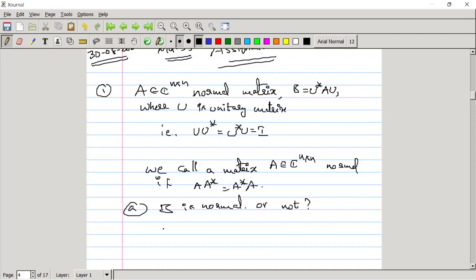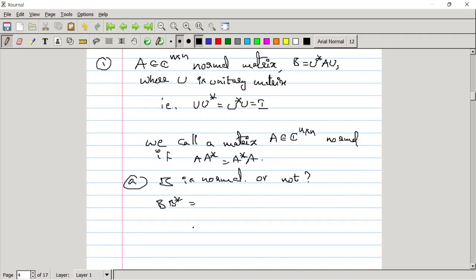So it is given that B equal to U star AU. We have to check whether B into B star is equal to B star into B or not. So let me calculate the value of this matrix firstly. B is nothing but U star AU, and B star is U star AU whole star.